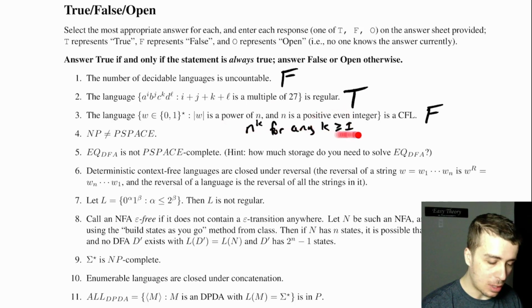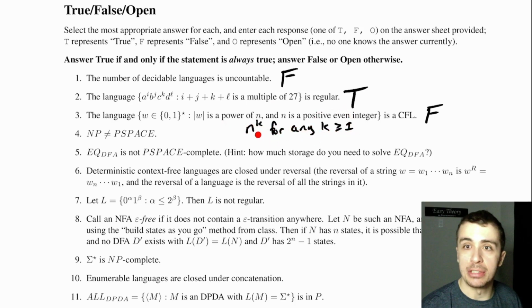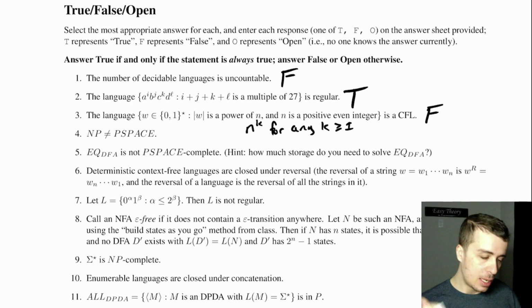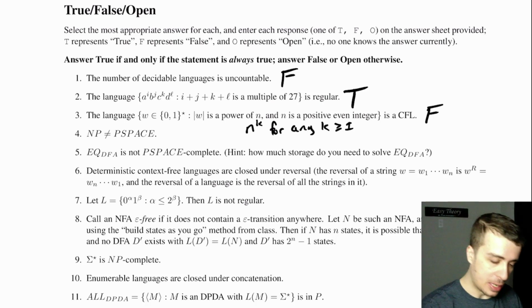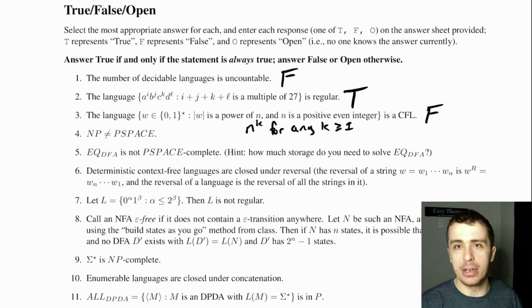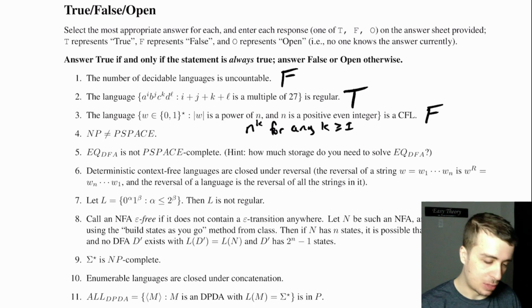It's actually a little bit more complicated here because you have an even integer downstairs. So then you have to do essentially the 2 to the n proof, where n is any positive integer. And you can show that that's not context-free. Notice that we don't actually care about what the characters are, so it doesn't even really matter that the strings are binary strings here. It doesn't make a difference. We're only really focused on the length, and checking the length is not context-free.